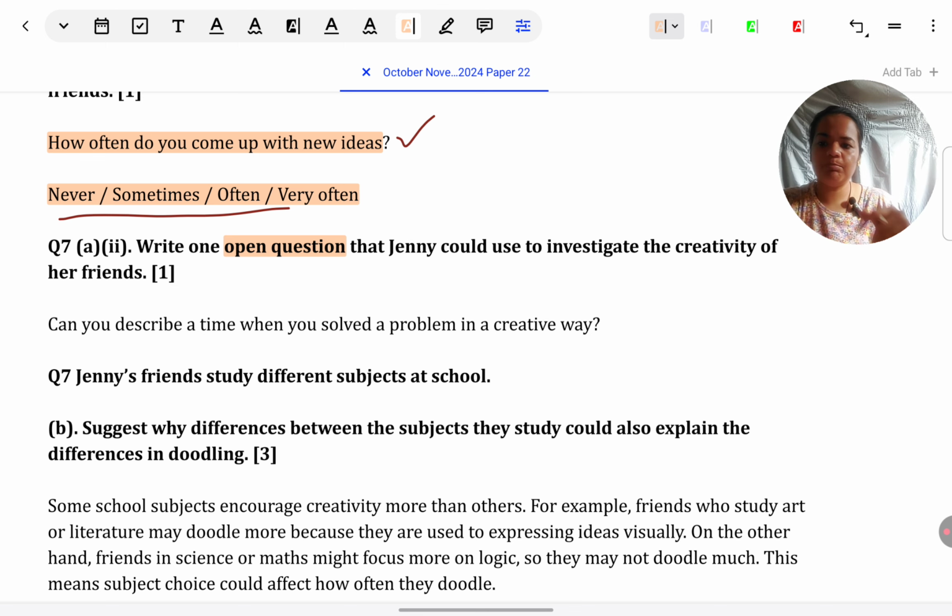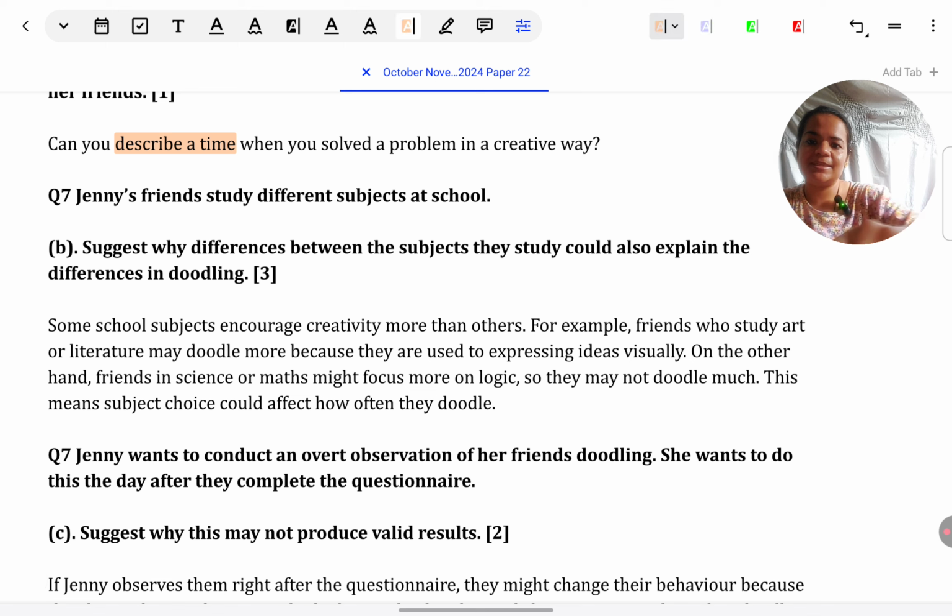Let's see one example. Can you describe a time when you solved a problem in a creative way? If someone asks you this, would you be able to elaborate? Yes, because you're being asked to describe something, give something at length. So this counts. Let's look at the next one. Jenny's friends study different subjects at school. Suggest why differences between the subjects they study could also explain the differences in doodling.